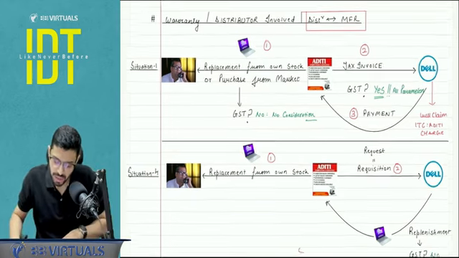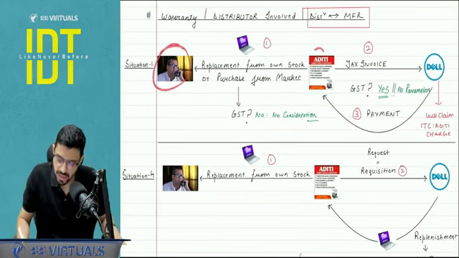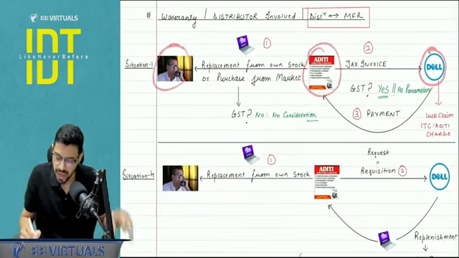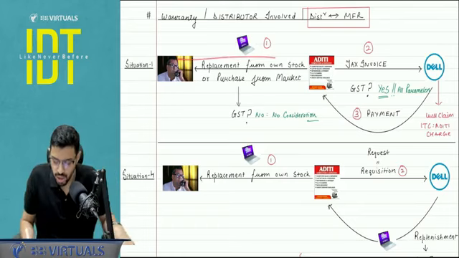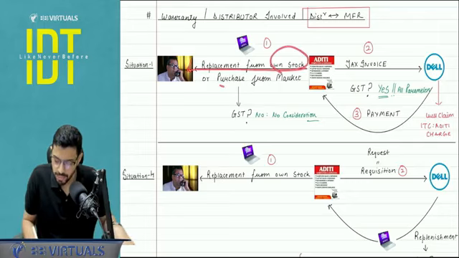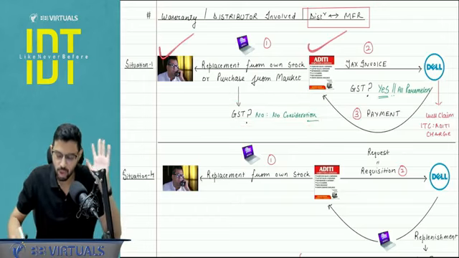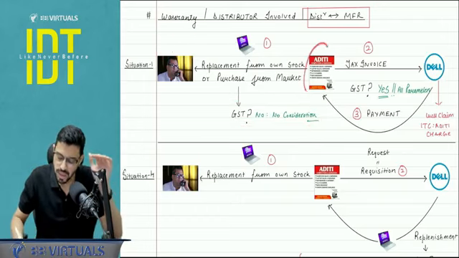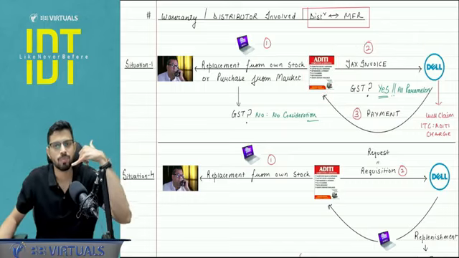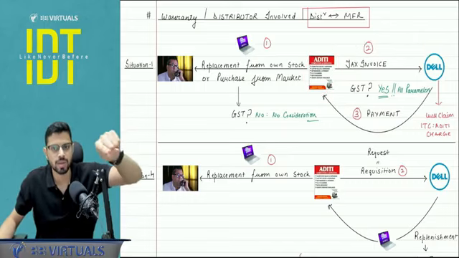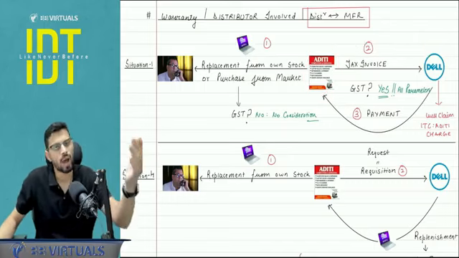Now situation number one: this is a customer, this is the distributor, this is the manufacturer. In situation number one, let's say I am the consumer, I called Aditi Enterprises and asked it to replace it. Aditi replaced it from its own stock or purchased from the market, I really don't care. Will there be any GST implication here? No, because the parameter of consideration is missing and Schedule 1 does not apply here. Now Aditi will call Dell and say, hello Mr. Dell, now it is your responsibility which I have complied with, now I want the money.